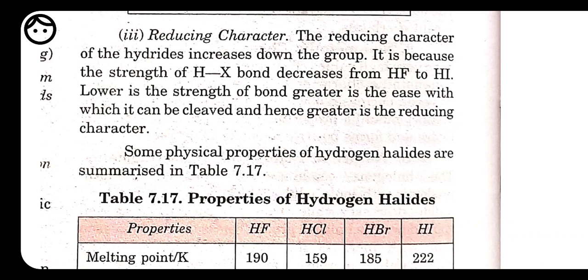The reducing character increases because as we are moving down, the bond length increases, and the strength of this bond decreases from hydrogen fluoride to hydrogen iodide. Lower the strength of the bond, greater is the ease with which it can cleave, and hence greater is the reducing character. As we move down, the bond becomes bigger, and it will be very easy to break the bond. That's why hydrogen iodide is going to show more reducing character as compared to hydrogen fluoride.